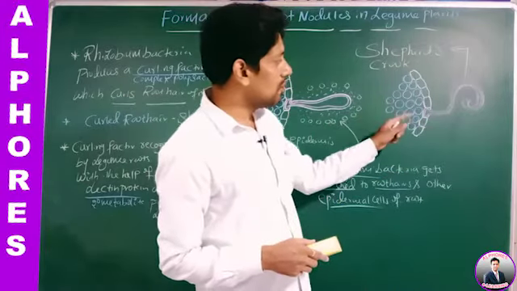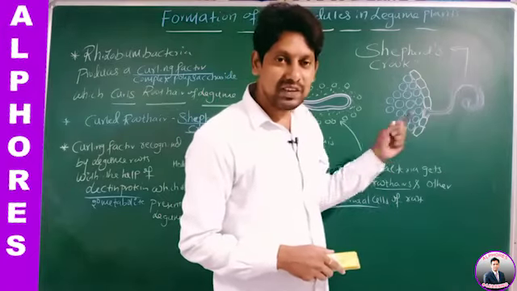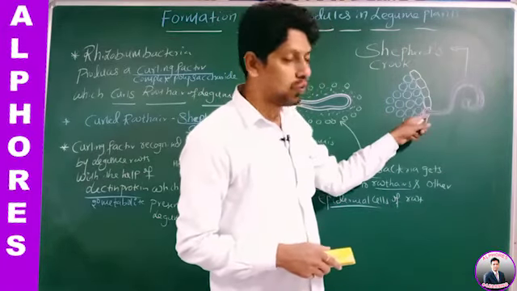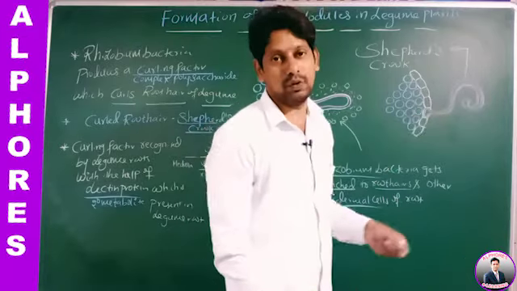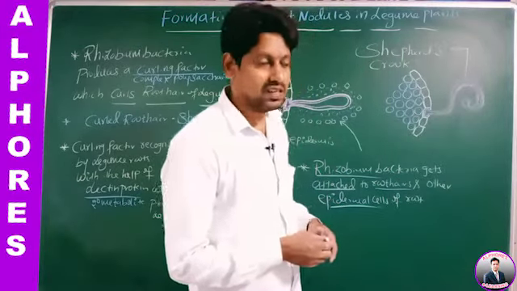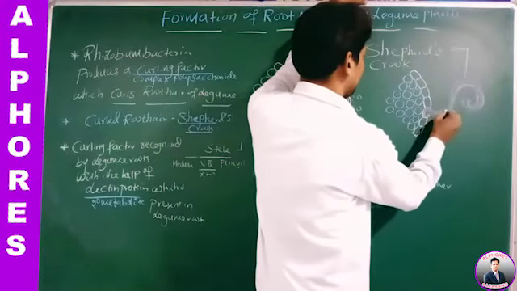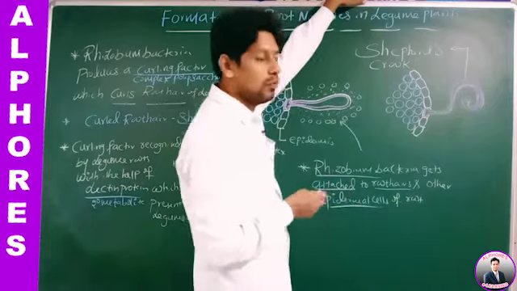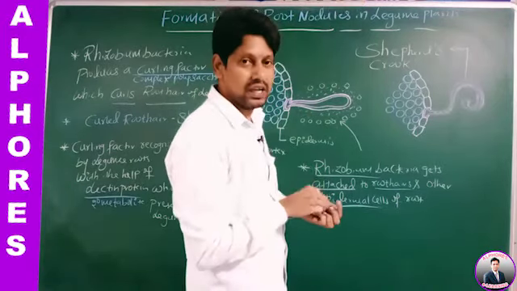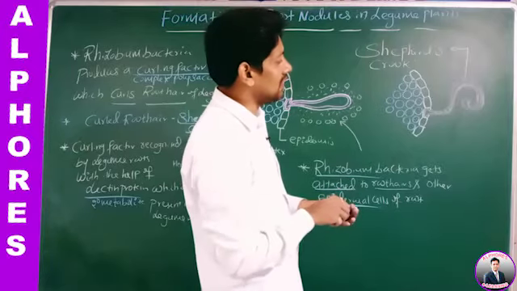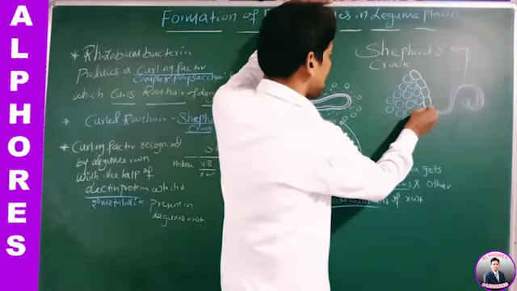So the plasma membrane gets exposed, and now the Rhizobium bacteria enters into the plasma membrane of the root hair.